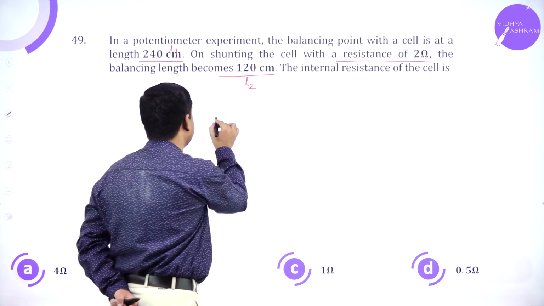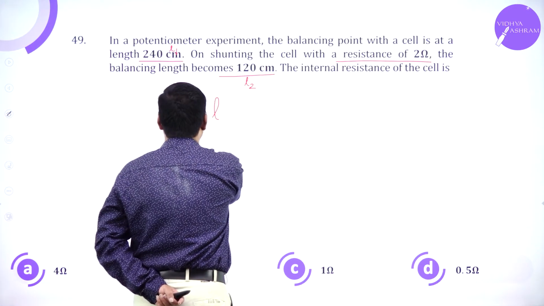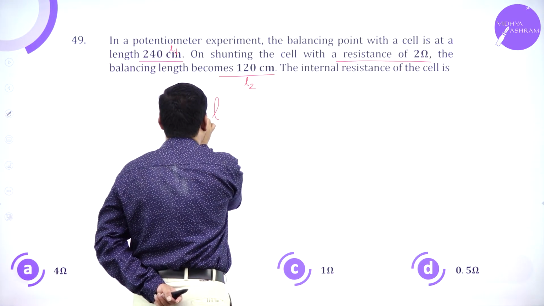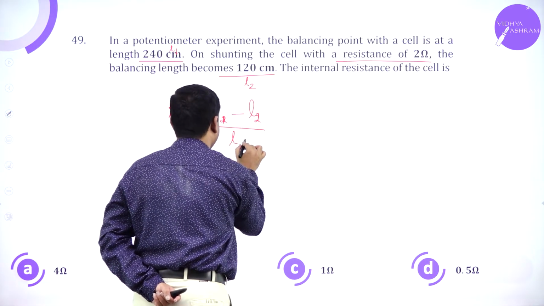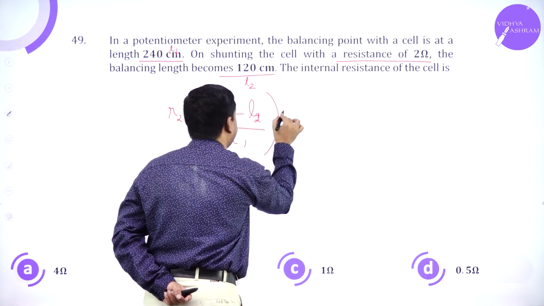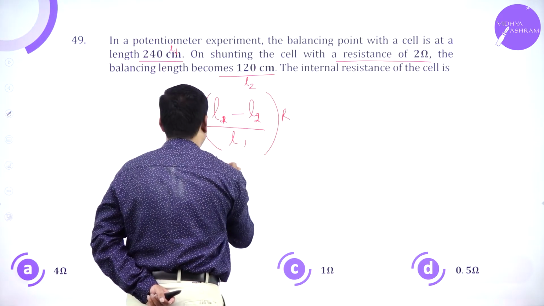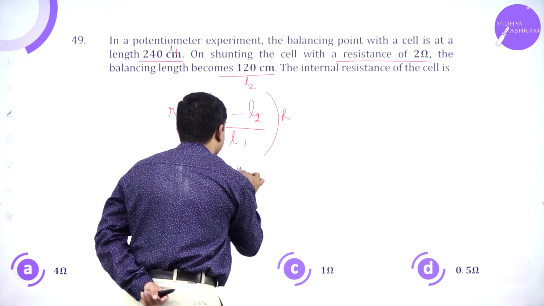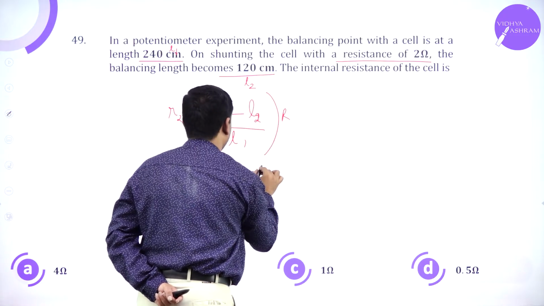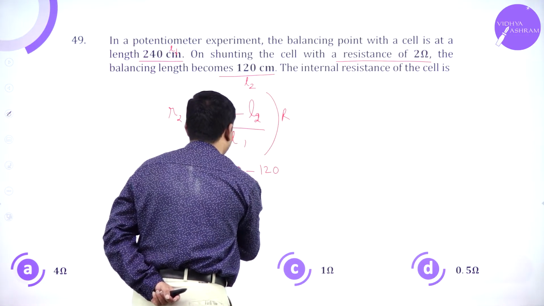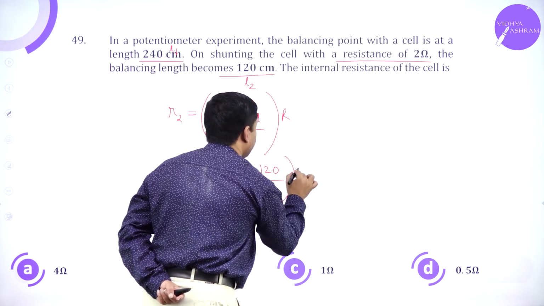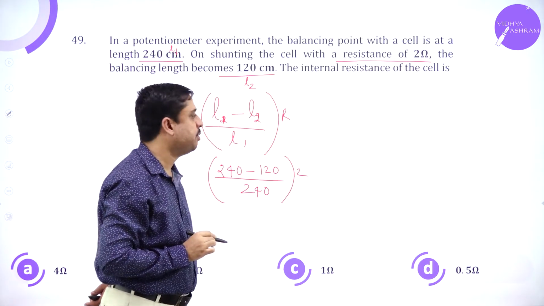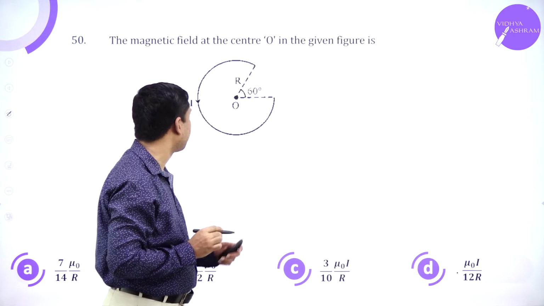Internal resistance will be (L1 minus L2) divided by L1 into R. So L1 is 240 minus L2 is 120 divided by 240 into R, which is 2 ohms. So this will be the simplification.